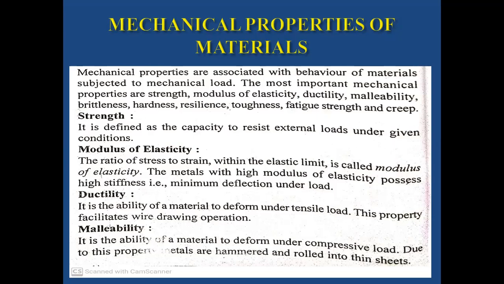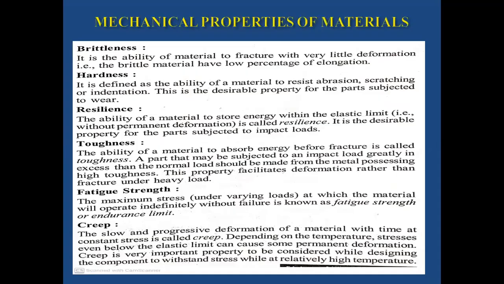So the sheets are molded into whatever required shape we want. All these hammering forces are compressive load. So in case of sheets, how do we obtain the sheets? It has the property of malleability.